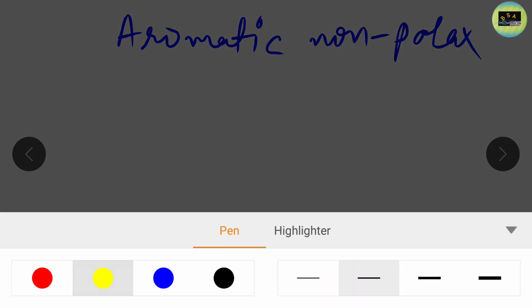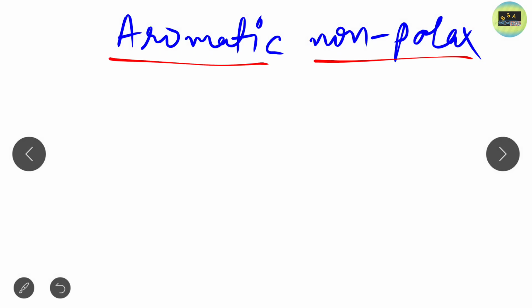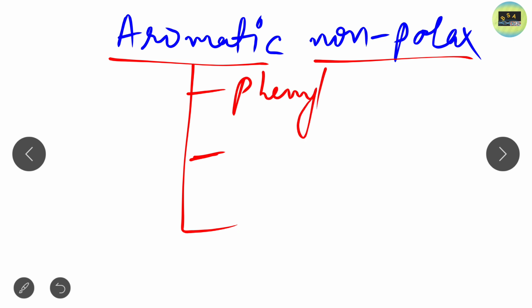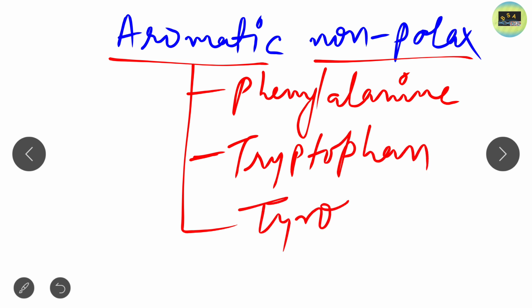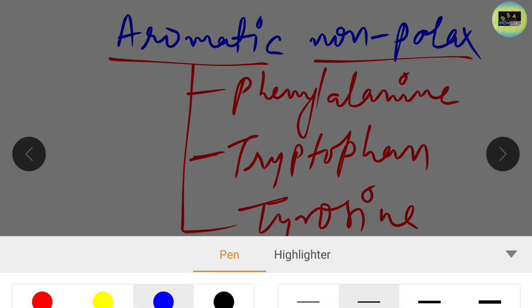So what are the amino acids that come in aromatic nonpolar? There are mainly three amino acids which are aromatic in nature. One is phenylalanine, one is tryptophan, and one is tyrosine. Here is an exception. Please note it down, this exception.